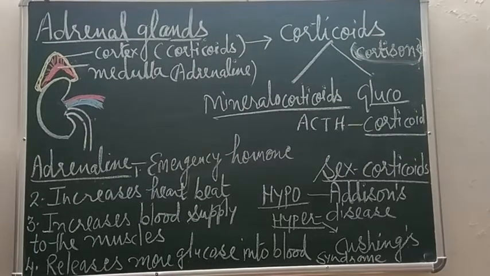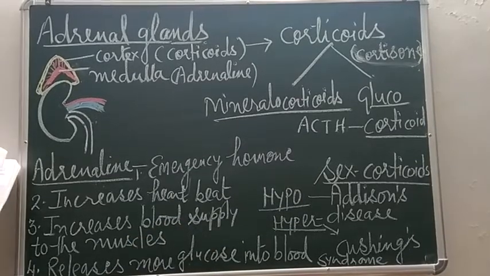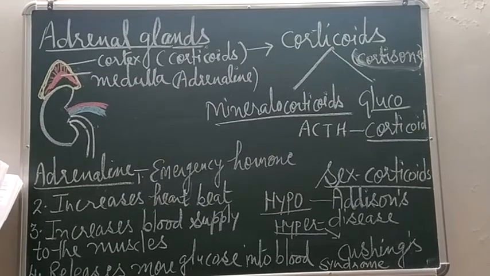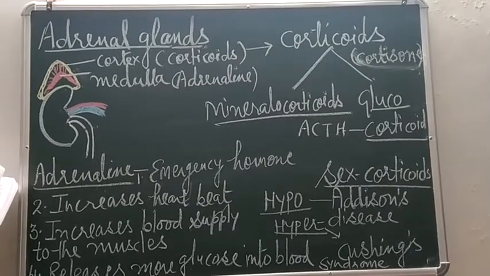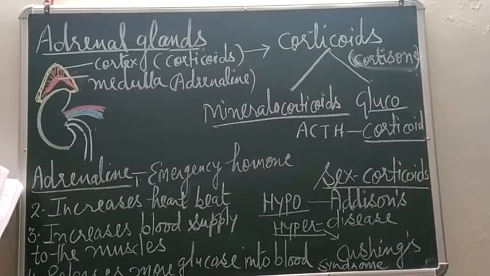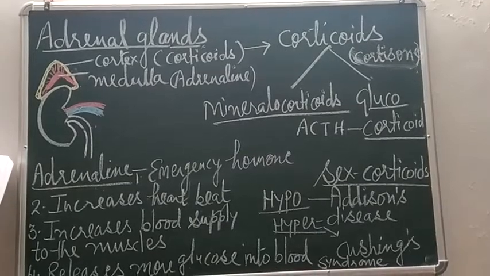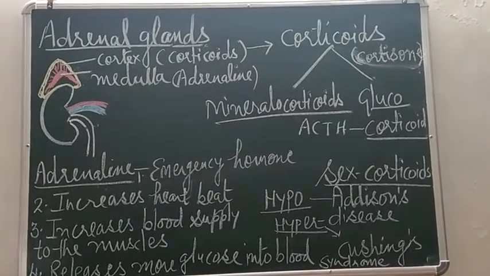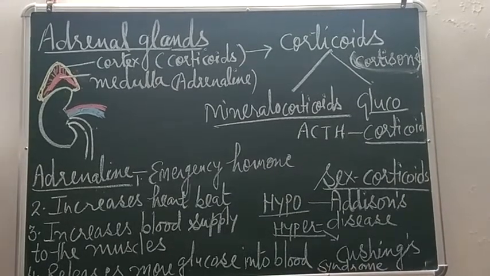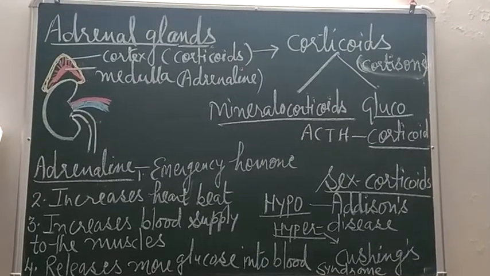As a result, these females will have male characters such as beards, mustaches, and a deep male voice. This condition is known as adrenal virilism. So what is adrenal virilism? Adrenal virilism is a condition in women due to overgrowth of the adrenal cortex.